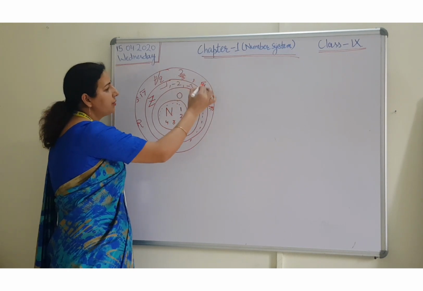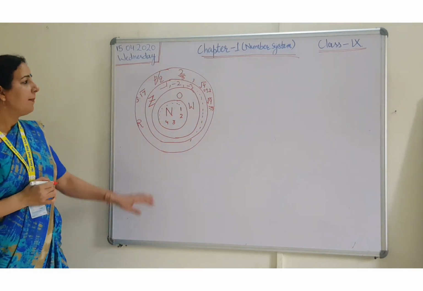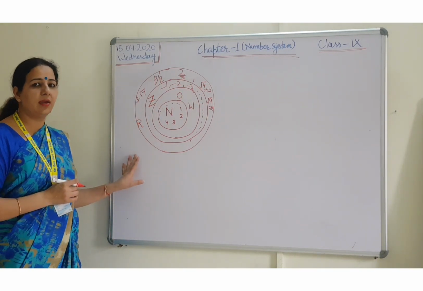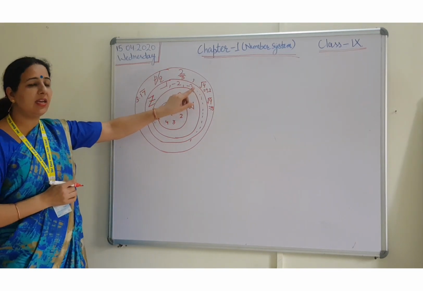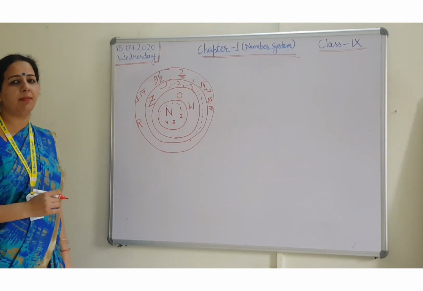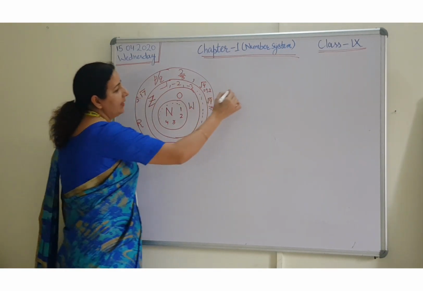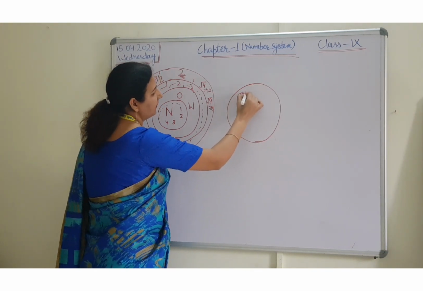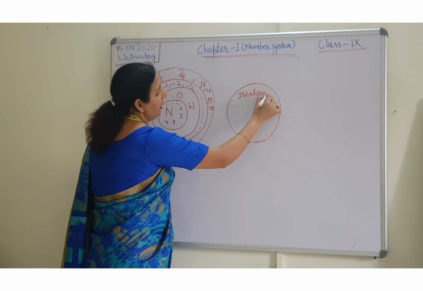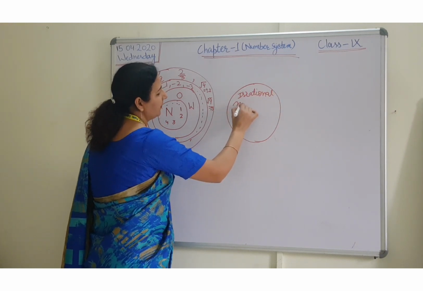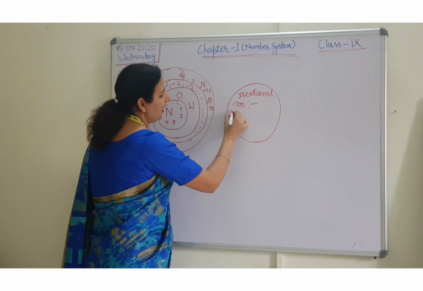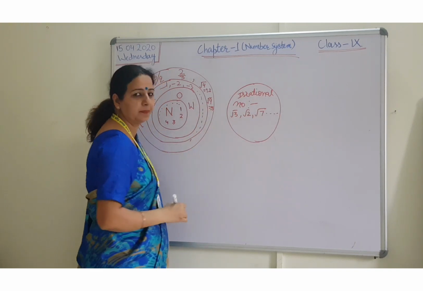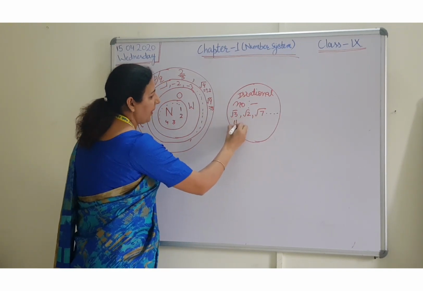I have knowingly introduced these numbers here. The reason is that √3 is an irrational number, which I will tell you after this topic. But still √4 we can take. It is a perfect square number. So it is a rational number only. After that, we are having one more set, that is irrational numbers. These numbers are irrational numbers, and the examples are √3, √2, √7 and so on. And one more example is pi.